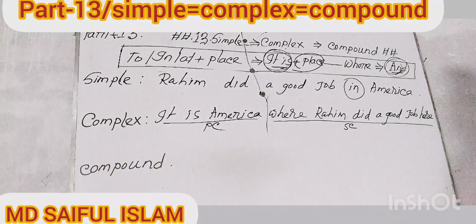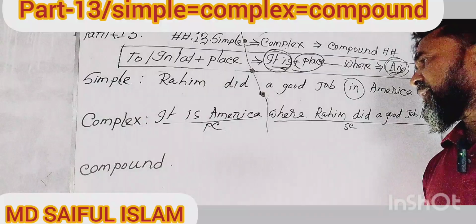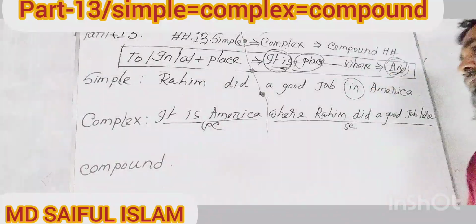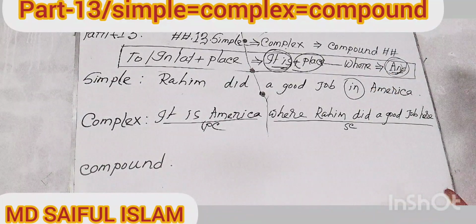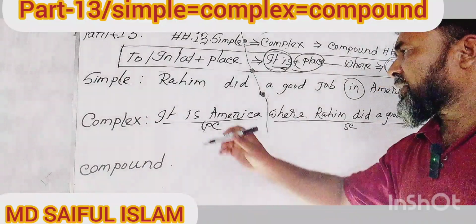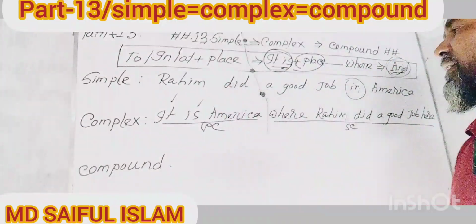My dear learners, I want to know from you why this portion is a principal clause. Of course, you can reply in this way. At the time of making you understand the definition of principal clause, it is said that a principal clause is a clause where there is a subject and a finite verb.